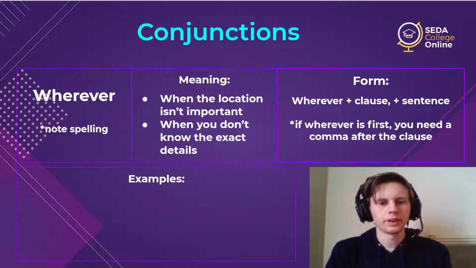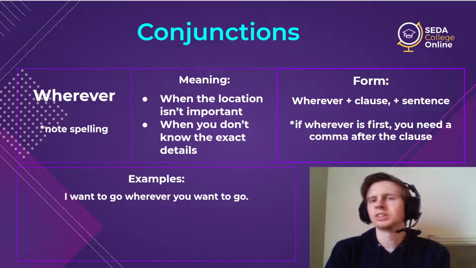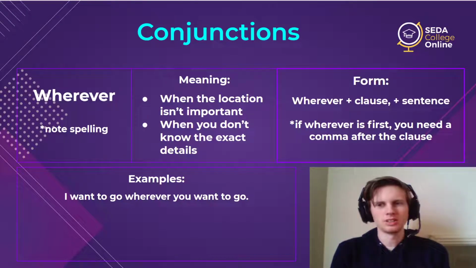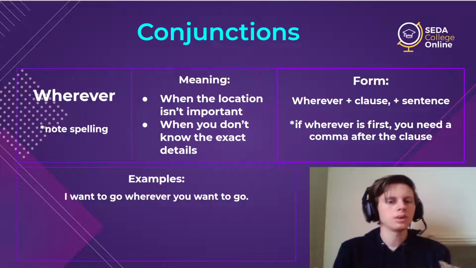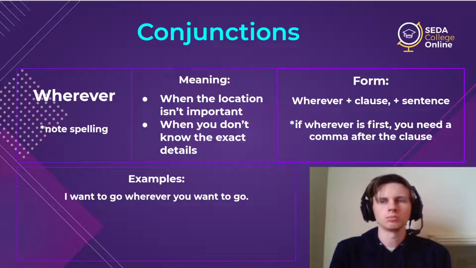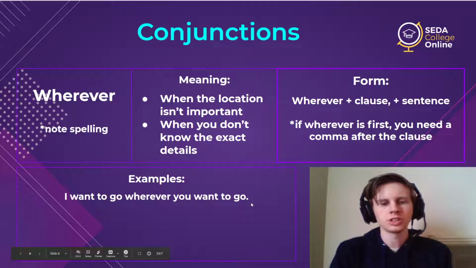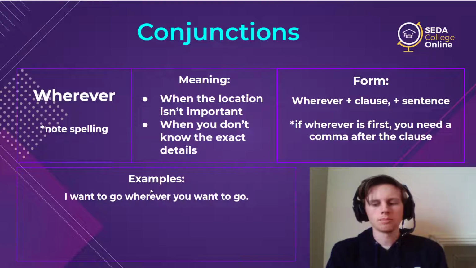So what does this one look like? I want to go wherever you want to go. So now, maybe the same idea as a restaurant. Well, where do you want to eat? Doesn't matter. I want to go wherever you want to go. Just choose a restaurant. So we've got our clause here, wherever you want to go, I want to go. And because it's second, we don't need a comma.